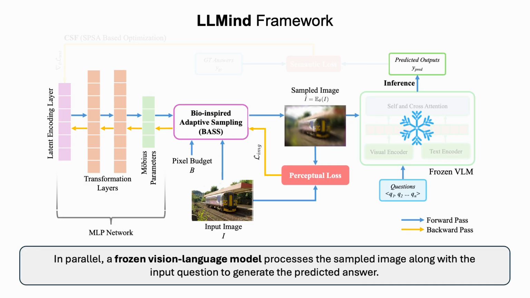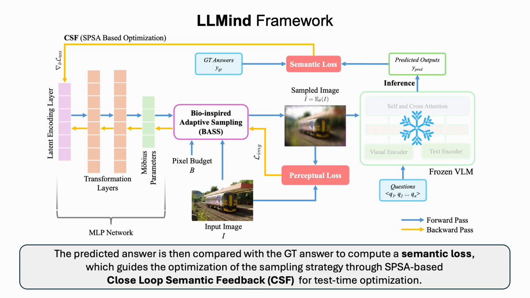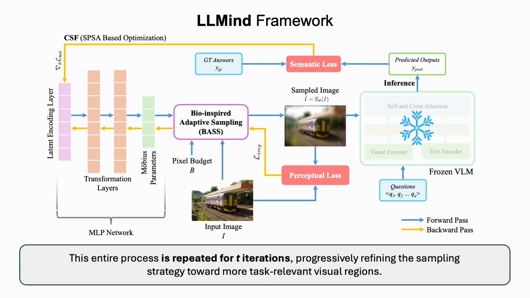In parallel, a frozen vision language model processes the sampled image along with the input question to generate the predicted answer. The predicted answer is then compared with the ground truth answer to compute a semantic loss, which guides the optimization of the sampling strategy through SPSA-based closed-loop semantic feedback for test time optimization. This entire process is repeated for T iterations, progressively refining the sampling strategy toward more task-relevant visual regions.